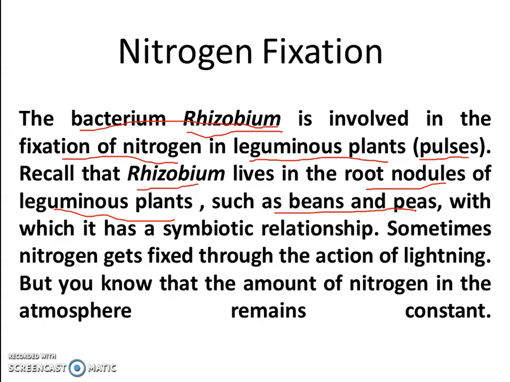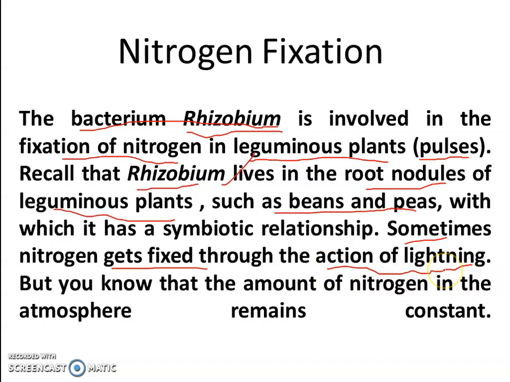You know that the atmosphere is full of nitrogen, 78% nitrogen in the atmosphere, right? So the root nodules having the rhizobium bacterium convert this nitrogen into nitrogenous compounds. And sometimes the nitrogen gets fixed by the action of lightning.